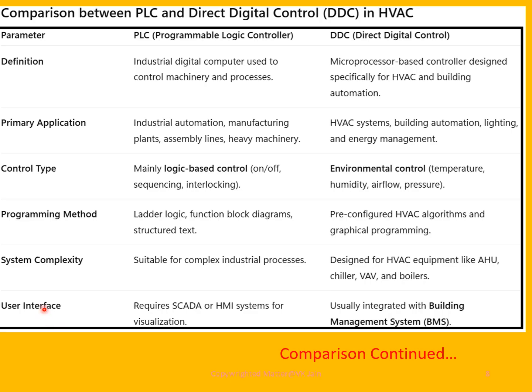Next feature is user interface. In case of PLC, it requires a SCADA or HMI system, human machine interface system, for visualization. In case of DDC, usually integrated with the building management system.